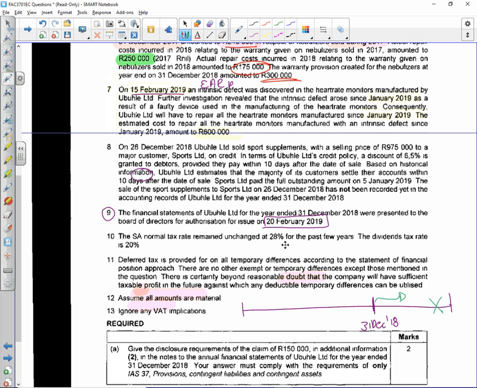So it can only be an adjusting event if, say, the heart rate monitors were manufactured over here. So if I find out about it on that date, that means that the mistake was part of 2018. So that's then an adjusting event. So if whatever comes to light relates to events at reporting date, then yes, I go back and do journal entries. But because this relates to events after reporting date, I only disclose. Make sense? Okay.